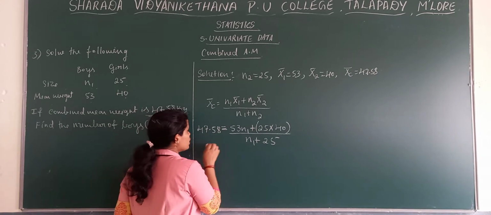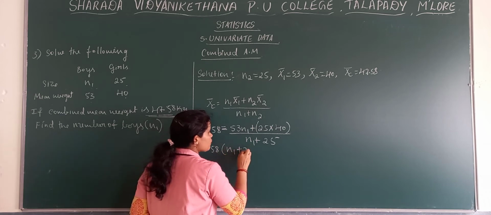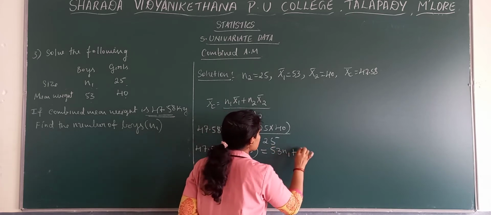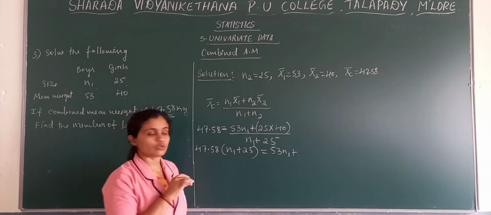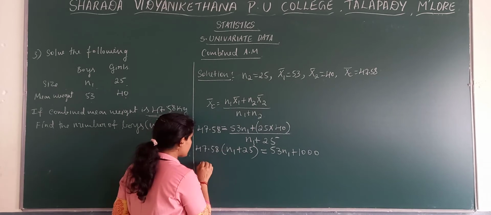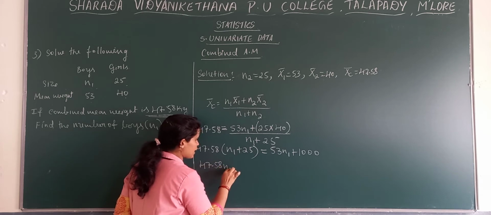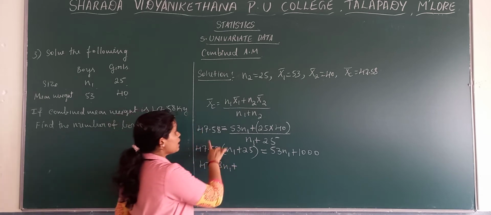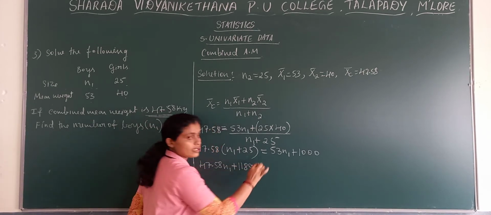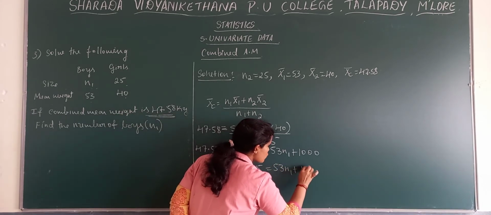Now what we need to do? Here 47.58 into n1 plus 25 is equal to 53 n1 plus 25 into 40. 25 into 40 we get 1000. Now multiply here 47.58 into n1, that is 47.58 n1, plus 47.58 into 25, there we get 1189.5. Write this as it is, n1 plus 1000.